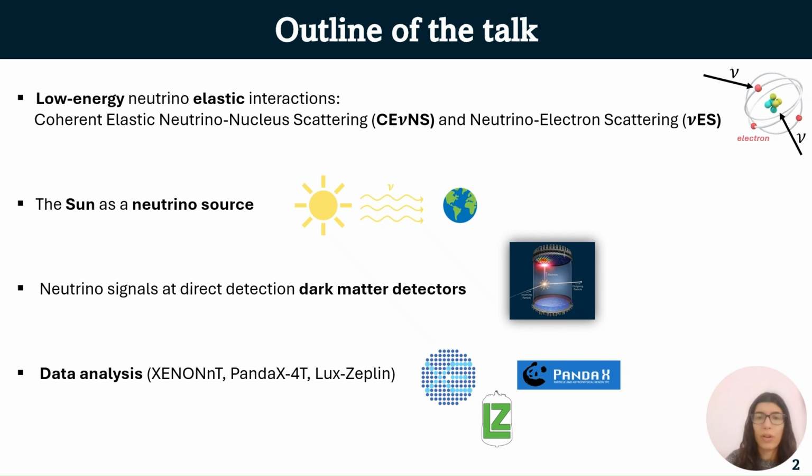This is the outline of my talk. I will first describe low-energy neutrino elastic interactions, and in particular the coherent elastic neutrino-nucleus scattering, also known as CENNS, and the neutrino-electron scattering, known as NUS. Then I will show that the Sun is a powerful neutrino source of all flavors, and I will explain how these neutrino signals can be detected at direct detection dark matter detectors. The main part of the talk will focus on the results we obtain by analyzing data from the XENONnT, PandaX-4T and LUX-ZEPLIN collaborations.